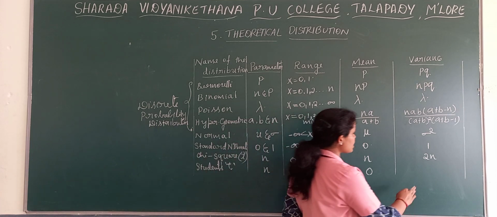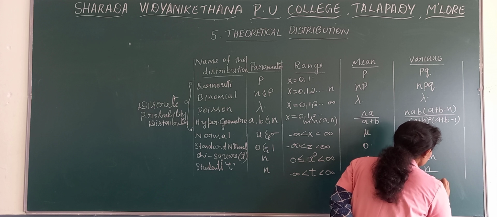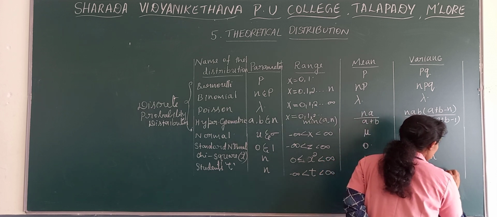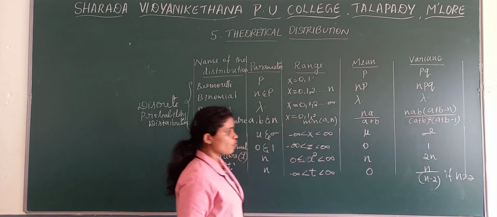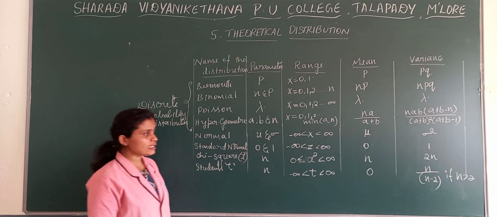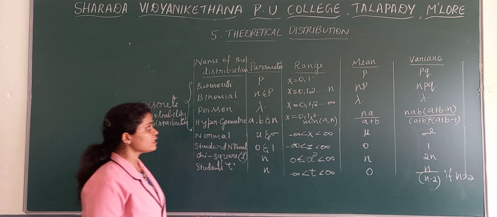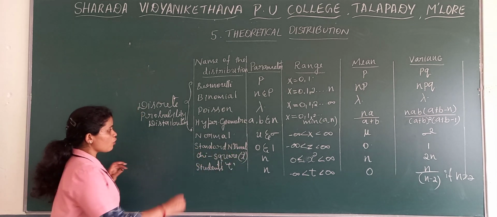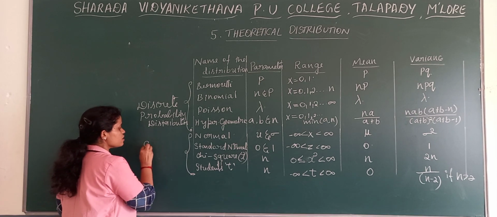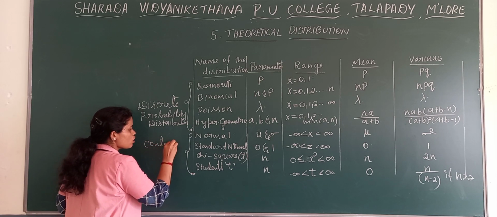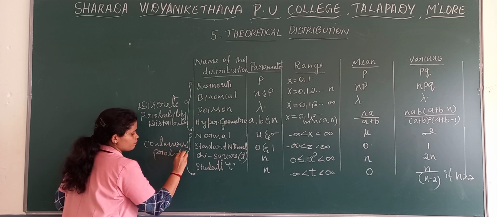Then the variance is n by n minus 2, but only if n is greater than 2. This variance formula we can use if n is greater than 2. This is the variance of student T distribution. So this is the table. Now these distributions are called continuous probability distributions.